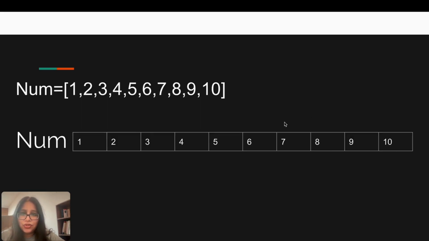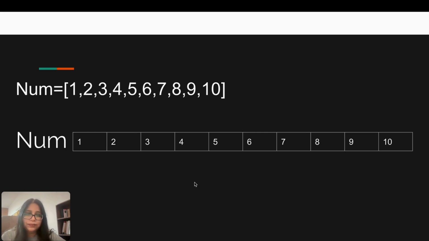Now this, as I show you, is a simple example of different elements stored in a list. We can also see that the elements are enclosed in square brackets, similar to arrays, and their placement is one after another. The index number 0 will have the first element, and the index number 1 will have the second element. The variable is called num, and as we see, these are storing integer data types.